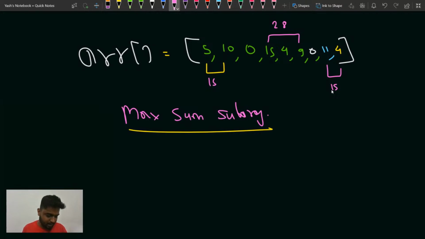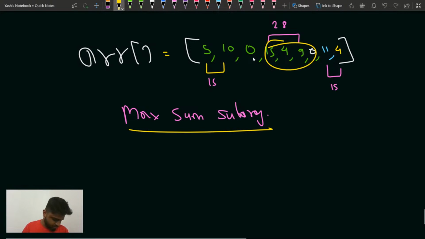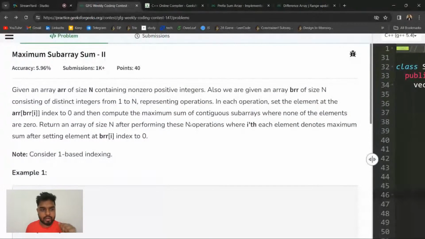How much, guys? Tell me. Which is the maximum sum here? Comment in the chat. Maximum subarray sum is how much, guys? It is nothing but 28. Okay, maximum subarray sum is 28 here. Okay, very good.